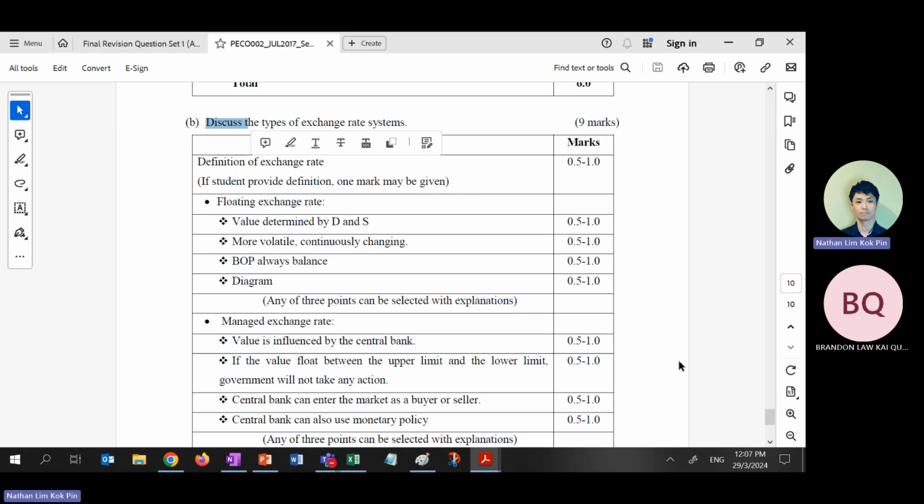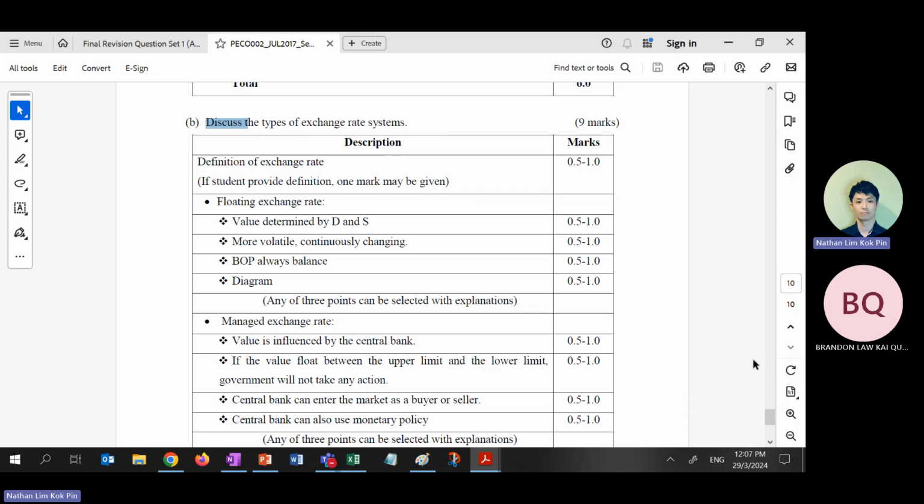What's the pro of floating? Balance of payment always balances. What is the con of floating? Volatile. What's the pro of the fixed exchange rate? Stable, no uncertainty. What's the con? Balance of payment cannot always balance. Okay? Two pros, two cons. Or one pro, one con, then discuss the review.